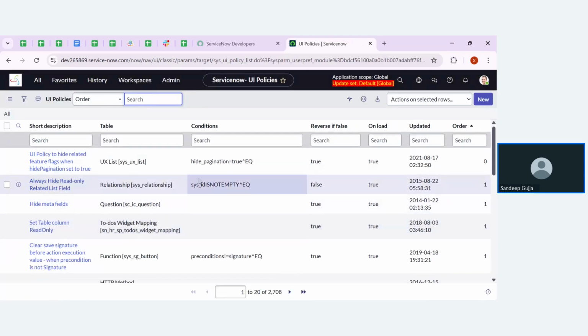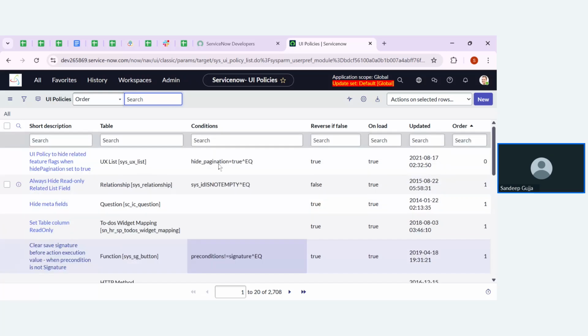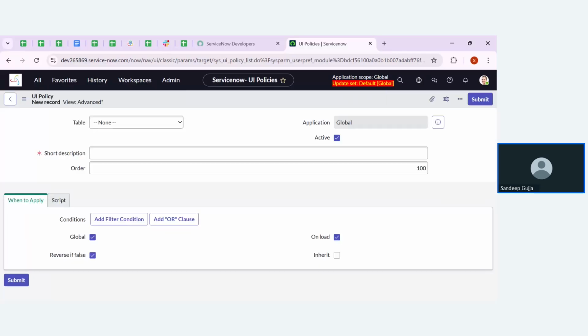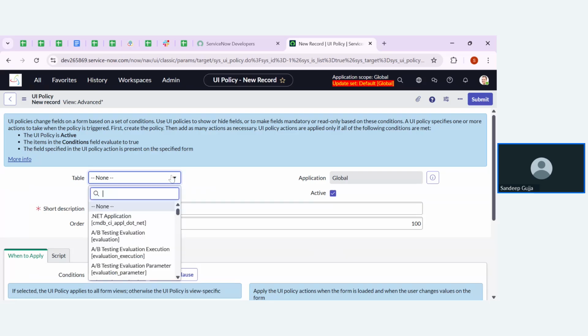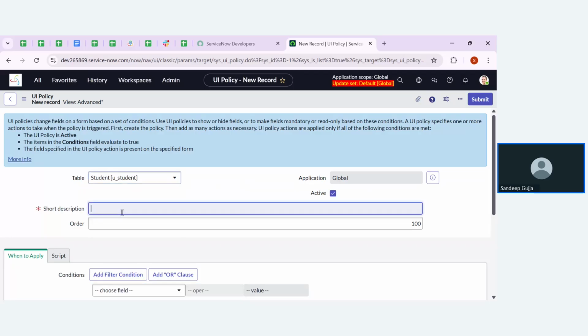After clicking on that, we are going to create one more UI policy, guys, because here the condition is going to change. For that, I'm clicking on the new button. Let me select the table here. That is student table. We are working on the student table. Click on student and specify the short description.